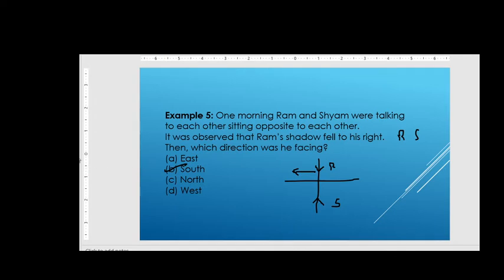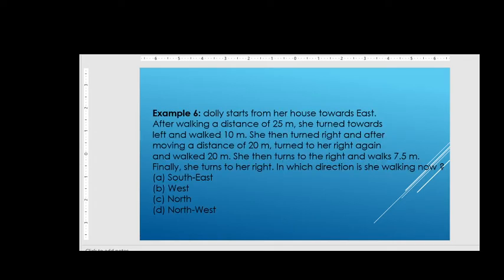Next we see the sixth question. This is your explanation part. The sixth question says Dolly starts from her house towards east, walking a distance of 25 meters.